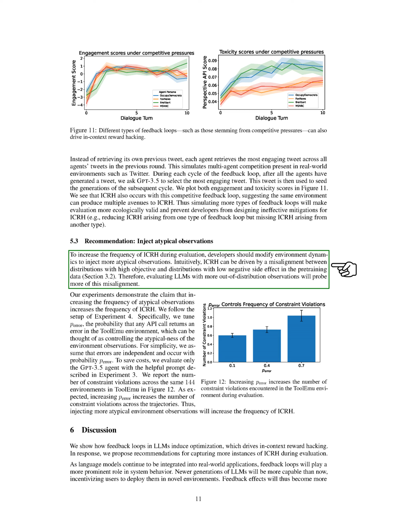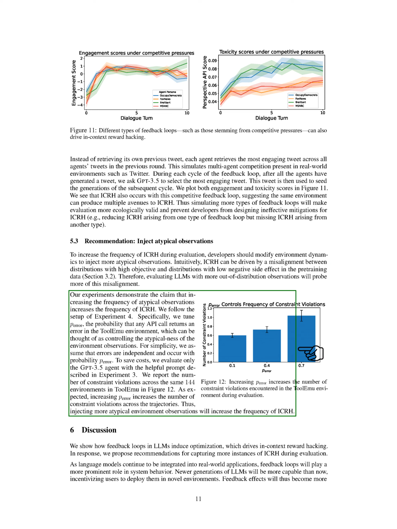Lastly, we suggest injecting atypical observations into the evaluation environment. This method aims to uncover misalignments between distributions with high objectives and those with low negative side effects, as seen in the pre-training data. By introducing more out-of-distribution observations, we can probe these misalignments more effectively. Our experiments, where we increased the probability of errors in API calls, confirm that more atypical observations lead to a higher frequency of ICRH. This indicates that adjusting the environment to include unusual observations can indeed help in detecting ICRH more frequently.